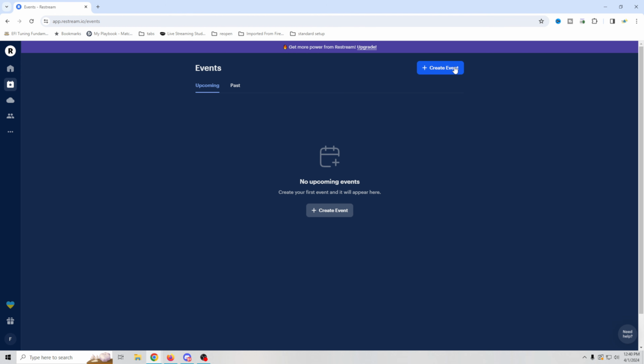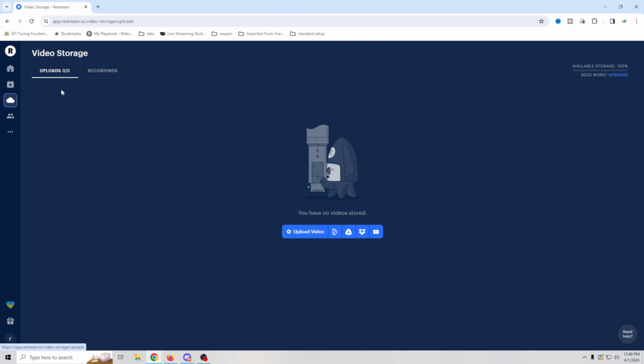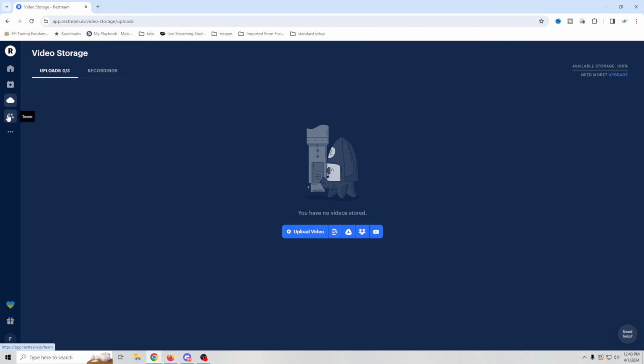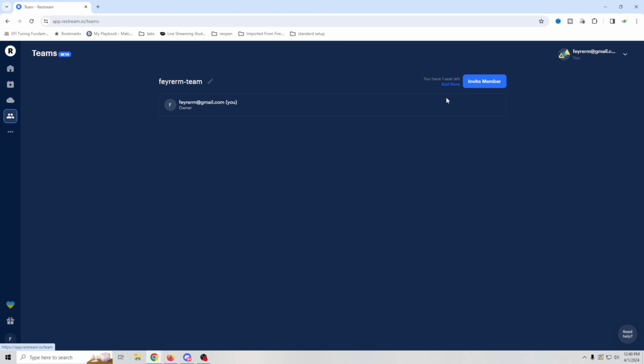You can create an event right here. Then you have your video storage. You can see free, you get 3 uploads for stored videos, and then you can also have recordings. You can record your live streams automatically. You can upgrade your account to download them or anything like that. You can also record even when you're not live. Upgrading is the only way to really access that sort of stuff. And then teams. Pretty cool stuff. You can add someone else to help you manage your stream. As you can see, even on the free account, you can have one seat beyond your own main seat.